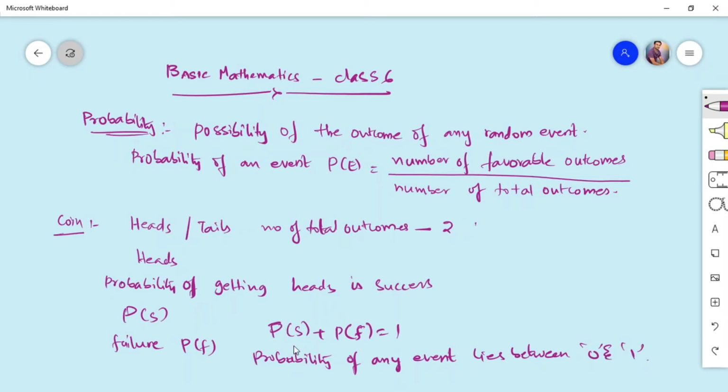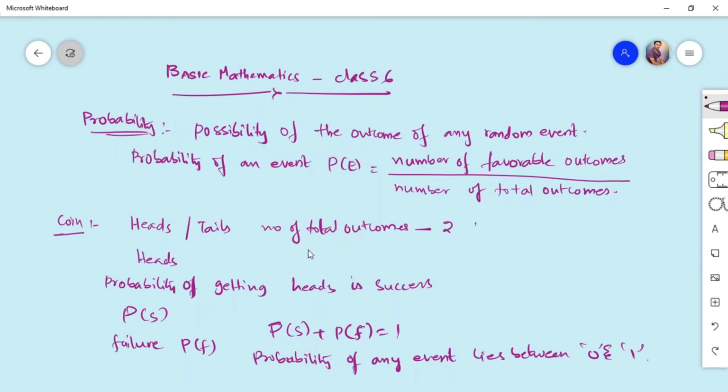Okay, and the sum of probability of success and failure is 1, or else the total sum of probabilities of one event is equal to 1. You will have to remember, this is very important.